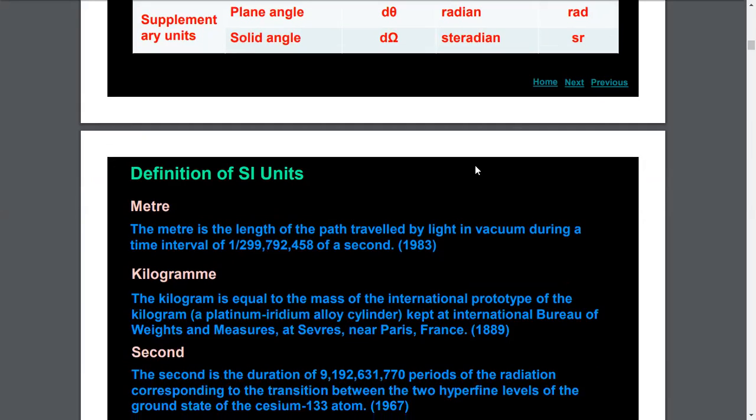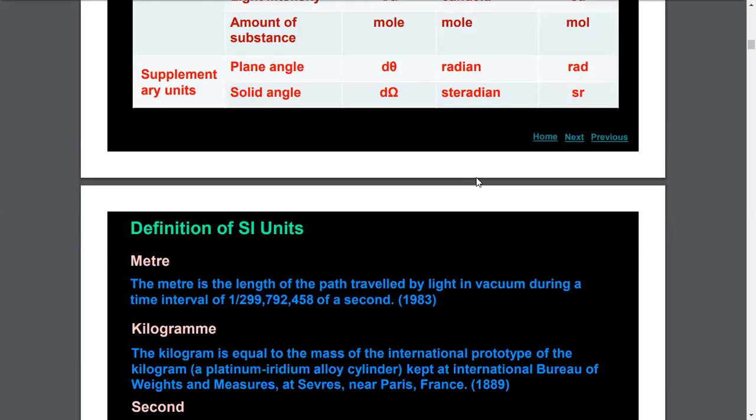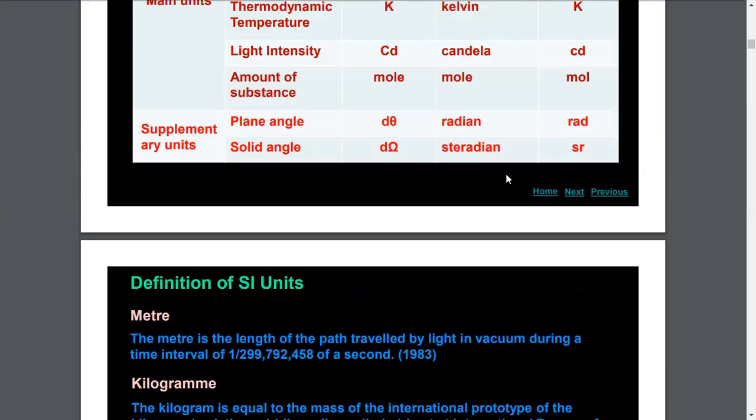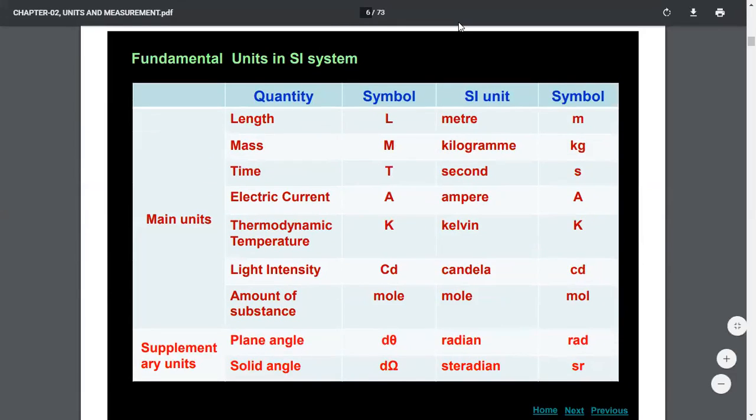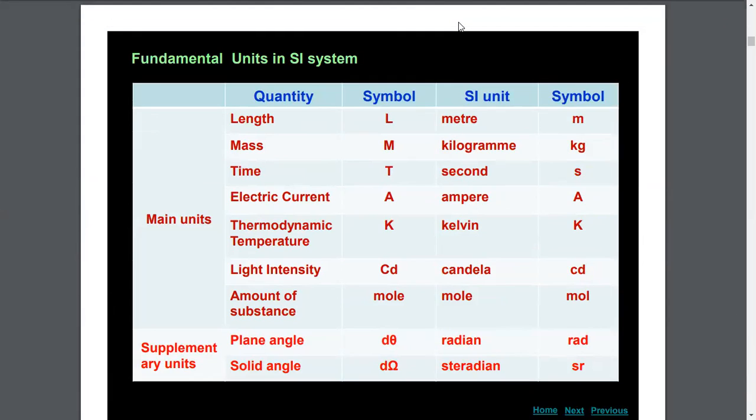Now the next topic to be discussed is the definition of SI units of fundamental quantities, because there are 7 fundamental quantities. So the SI unit of each and every fundamental quantity must be well defined, and thereafter we will discuss derived units. So for today this is all, and next day we will discuss the definitions of fundamental units.